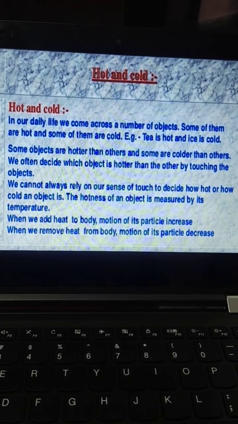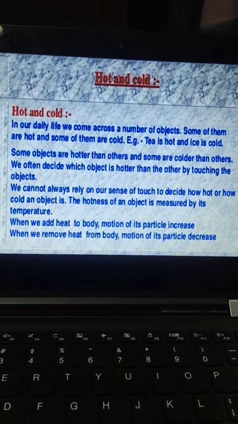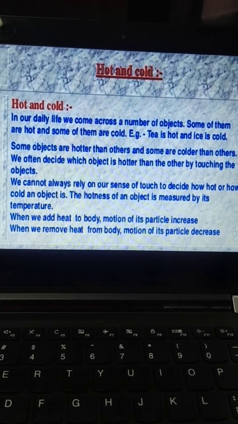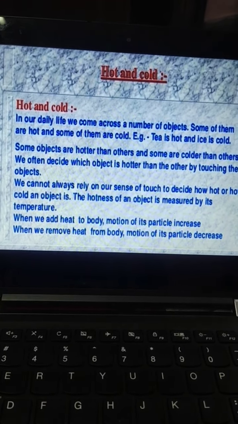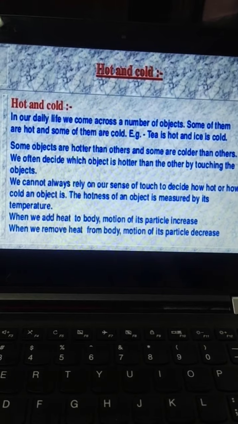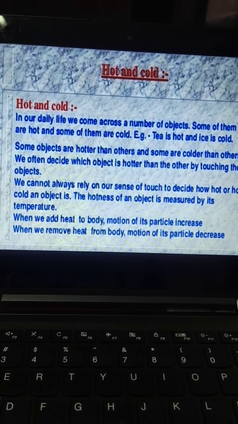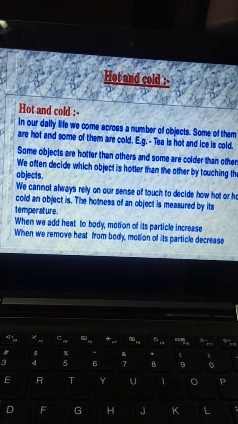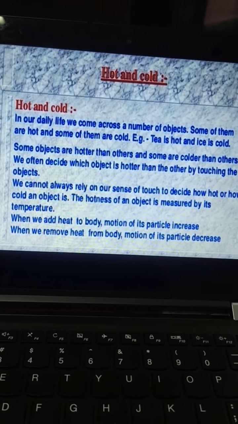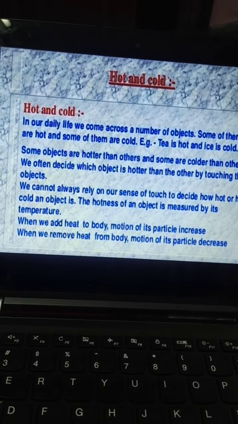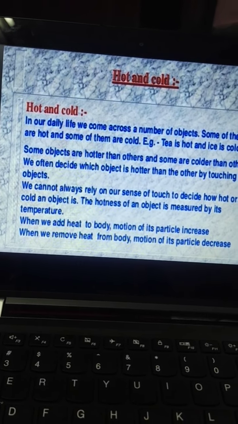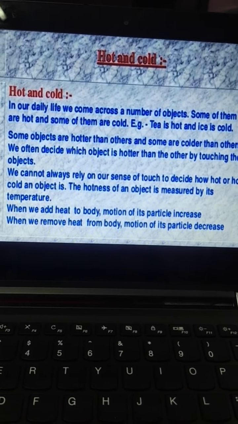So here comes a new term, that is temperature, after heat. When we add heat to the body, the motion of its particles increases. That is, the kinetic energy of those particles increases. And when we remove heat from the body, the motion of its particles decreases. When we add heat to the body, the temperature rises. And when we take out the heat, then the temperature falls. In other words, when a body is heated, its temperature rises, and when a body is cooled, its temperature falls.